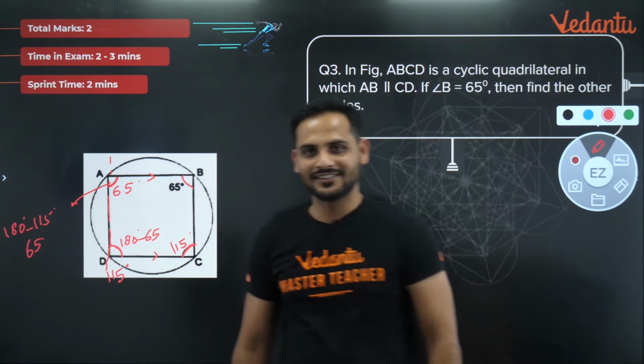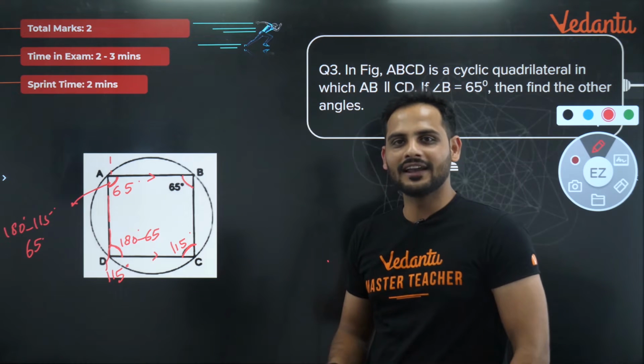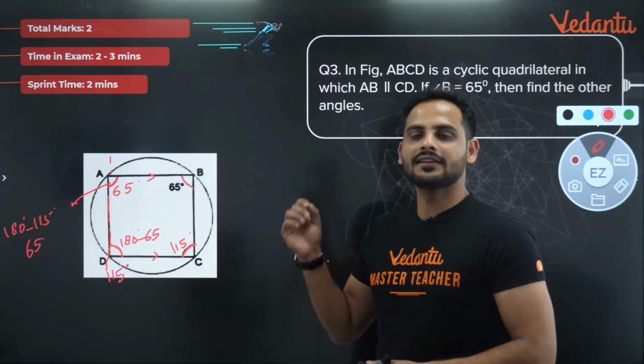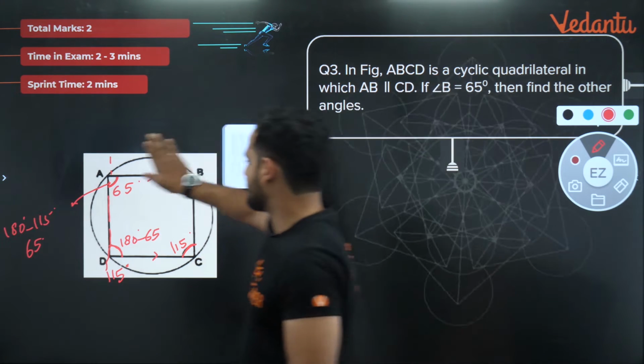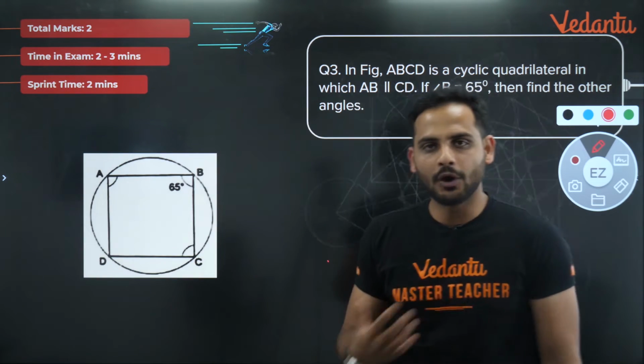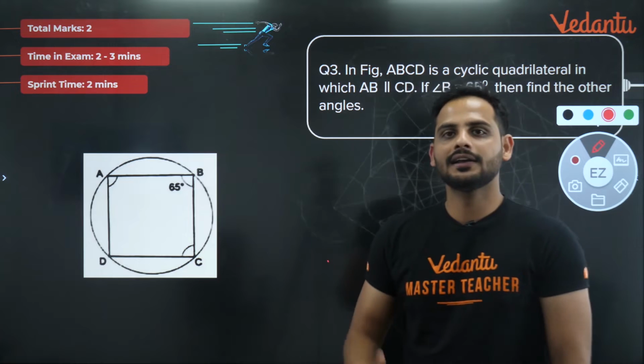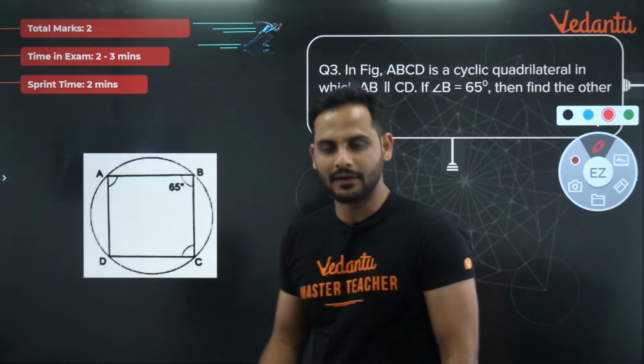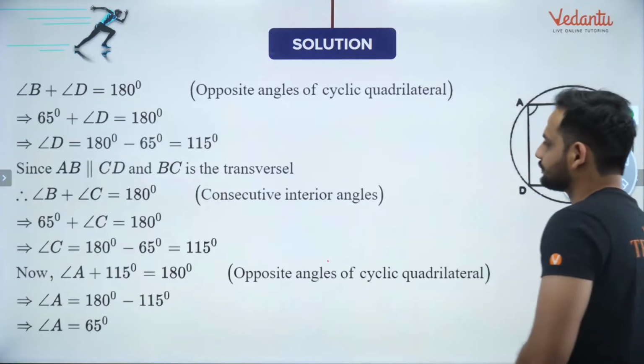Very easy question. A single property we have used, and that is that in a cyclic quadrilateral, the opposite angles are supplementary. So whenever you hear about a cyclic quadrilateral, this property should automatically come to your mind. Let's move to the next question.